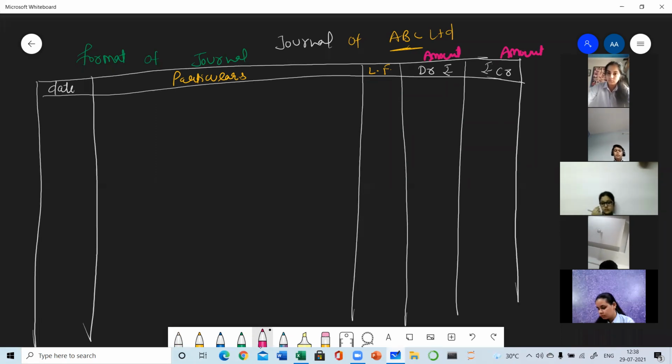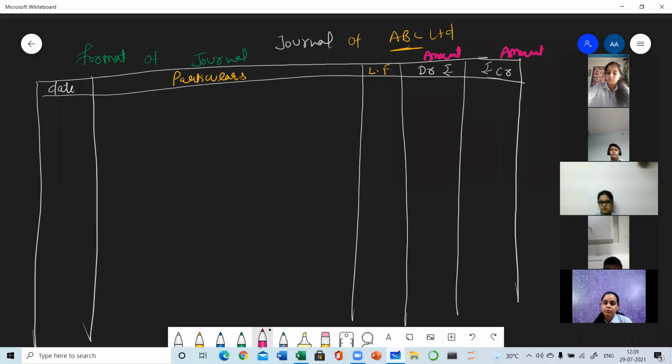From today onwards, whatever questions you will be doing in this chapter, you will be doing only in this format. In accountancy, there is a format for each and everything. Like in the accounting equation also we had made a format. So it is the same with the journal, ledger, trial balance, trading and profit and loss account. For each stage of the accounting process, there is a format and you are required to follow that format only. You cannot make your own formats.